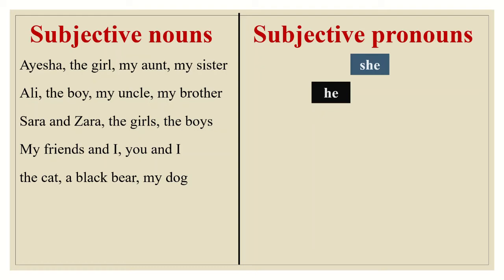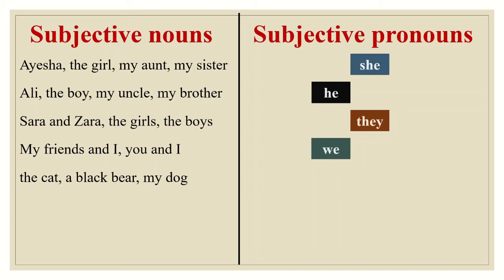What if we are talking about many people? Yes, we will use they. And if I am included in those many people, I will use we: my friends and I, my class fellows and I, my mother and I.